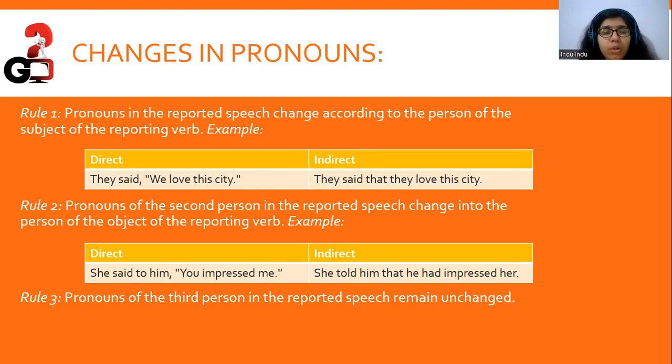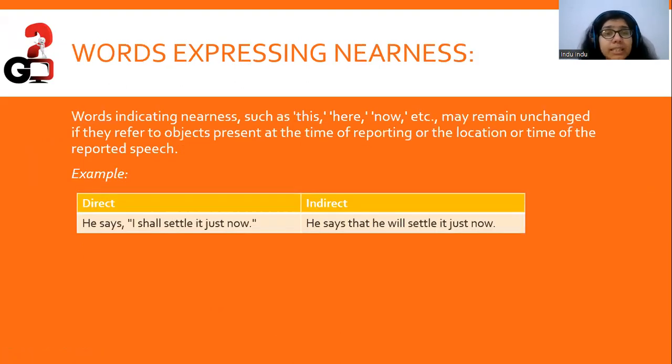Now we have the third rule: pronouns of the third person in the reported speech remain unchanged. So the pronouns of the third person in the reported speech will always remain unchanged. Words indicating nuance such as this, your, now, etc. may remain unchanged if they refer to objects present at the time of reporting, or the location or time of the reported speech, right?